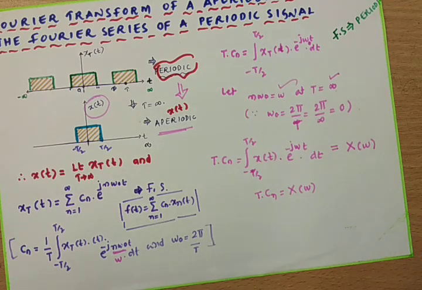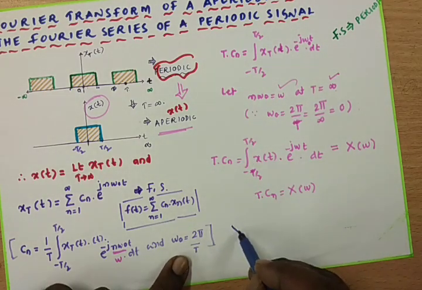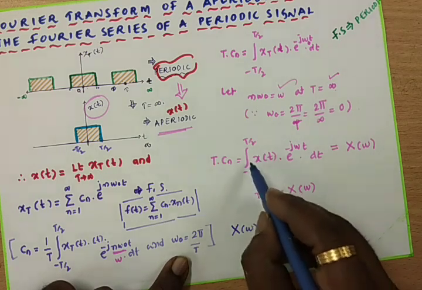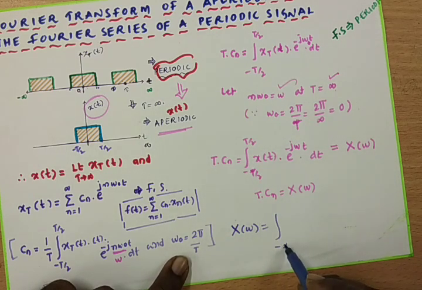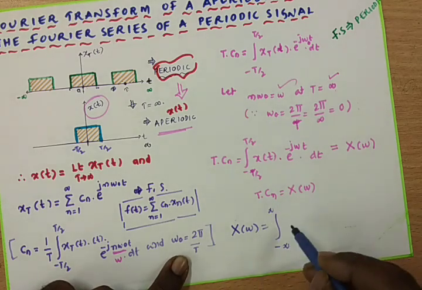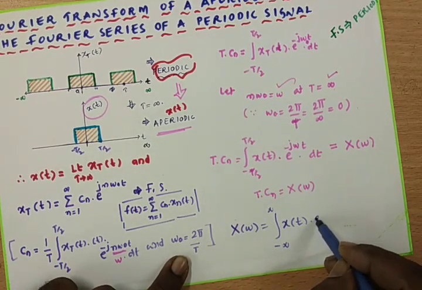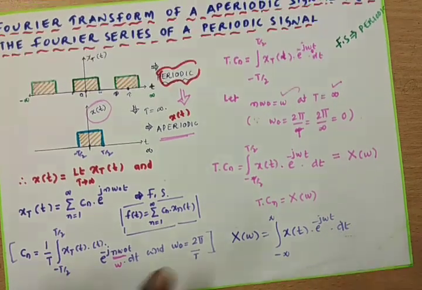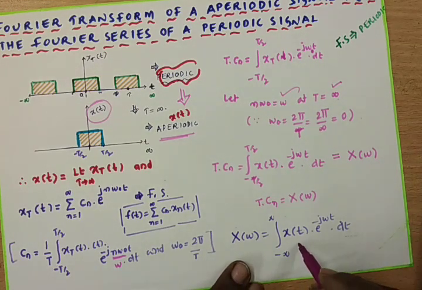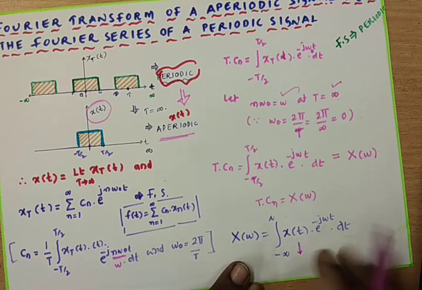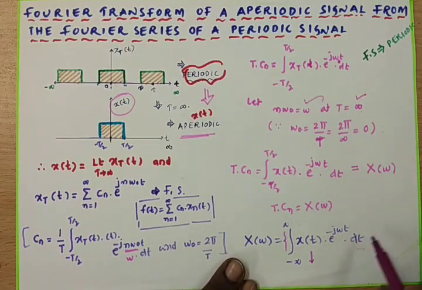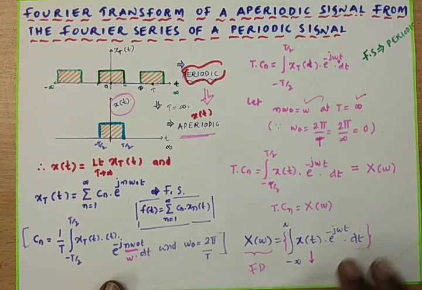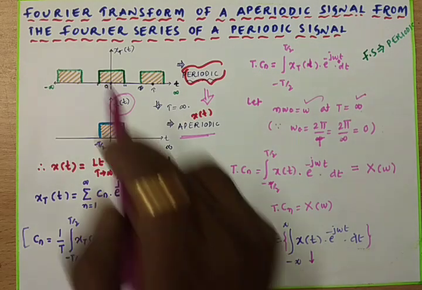From this equation I can write X of omega is equal to the integral from minus infinity to plus infinity of x of t into e to the power of minus j omega t dt. That means x of t is an aperiodic signal on which we applied some mathematical operation. Now it is converted into a frequency domain signal. So this mathematical analysis is called the Fourier transform.